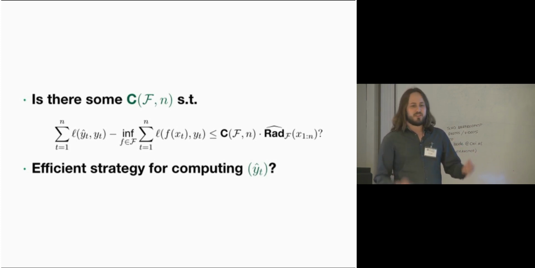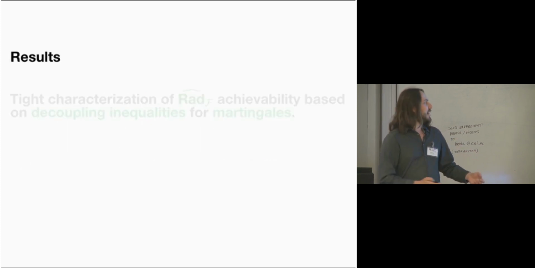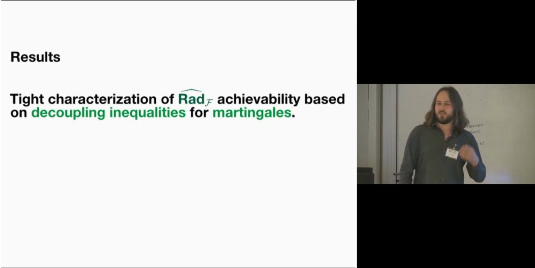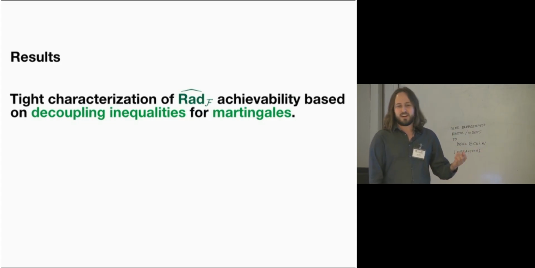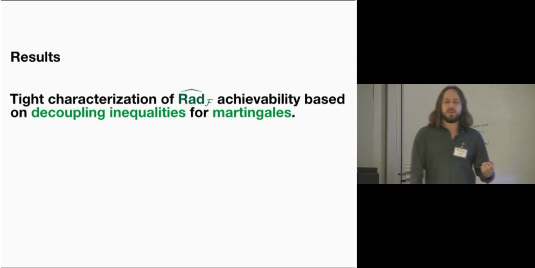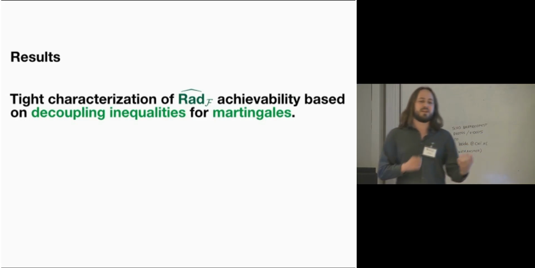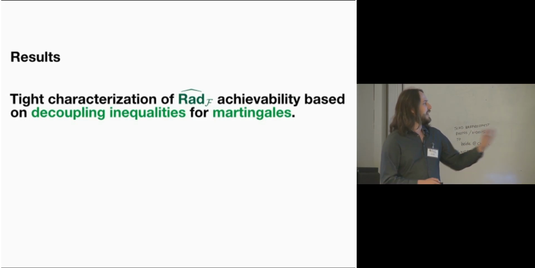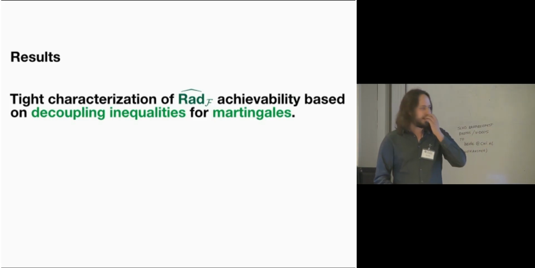What we're going to show is that, to answer the first question, no, this is not always possible, because learnability in the online and statistical settings is not the same. But we give a tight characterization of when it is possible, based on a connection to decoupling inequalities for martingales that will be indexed by the class F we're considering.